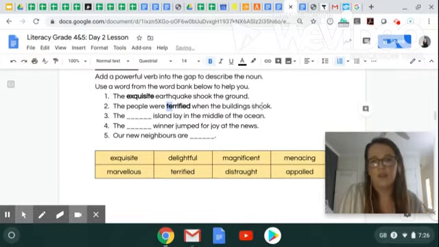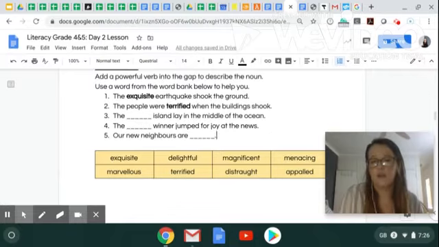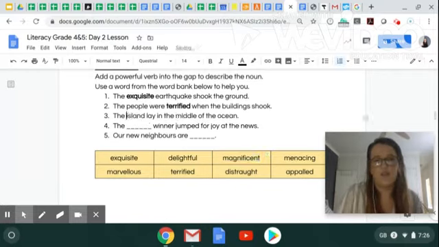I think that is a great sentence. Number 3, the island lay in the middle of the ocean. Can we say the marvelous or the magnificent island? I think we are going to use the magnificent island lay in the middle of the ocean.